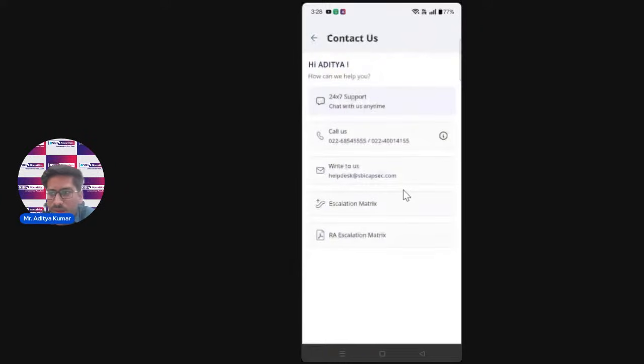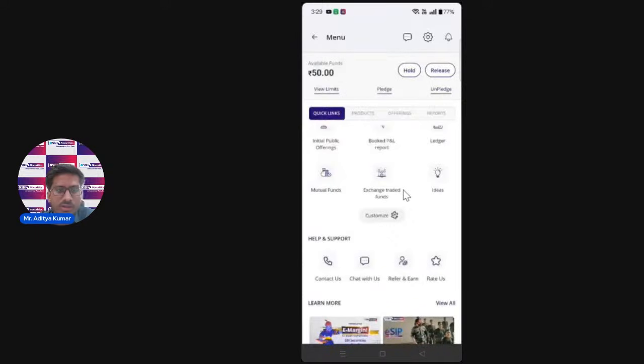By clicking on this, you will get a designated VRM name. Once you have opened an account, a VRM is assigned to you, with a name and call number. If you have any doubt related to anything in the app or any of the investments that you want to do, you can feel free to call them and ask any of your doubts.